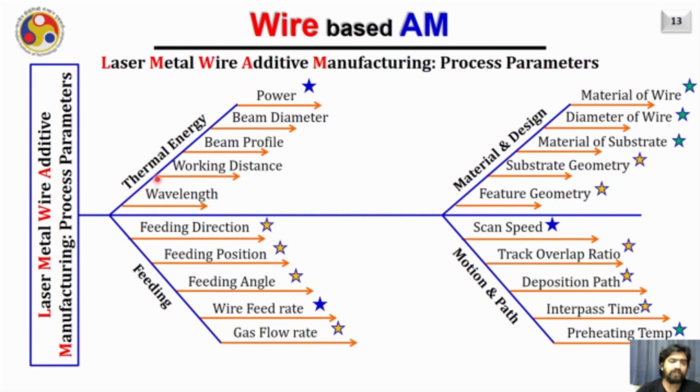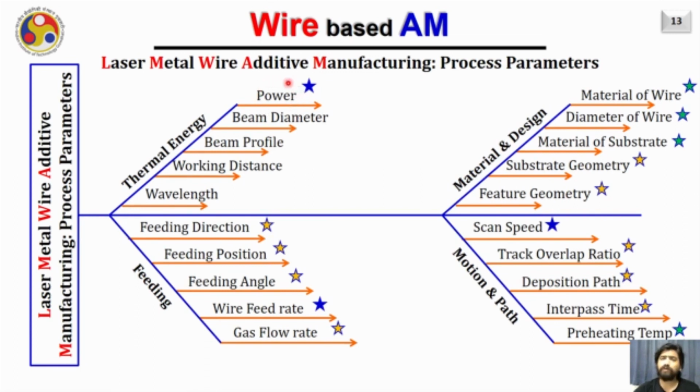In the first category, which corresponds to the thermal energy, the process parameters are the power of the laser, the beam diameter, beam profile, working distance and the wavelength. However, if you have already procured a system, then you will not be able to change dynamically the wavelength, the working distance, the beam profile and diameter of the laser until you change the optics of the head. Therefore, the only parameter usually in control of the user with the same optical head without changing any optics is power.